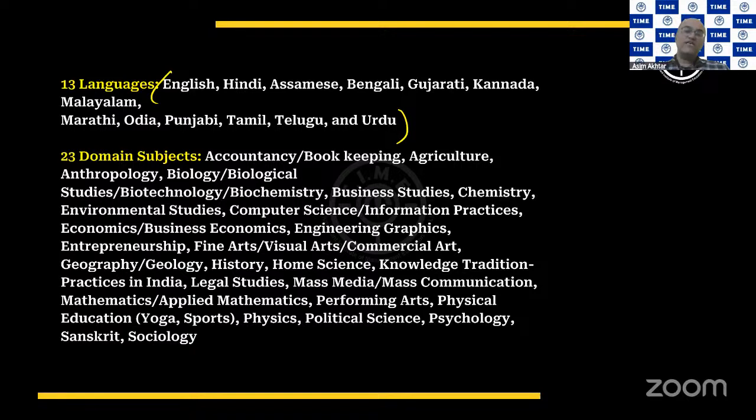And when it comes to domain specific subjects, there are 23 different subjects available. As you can see on the screen, it's a long list.